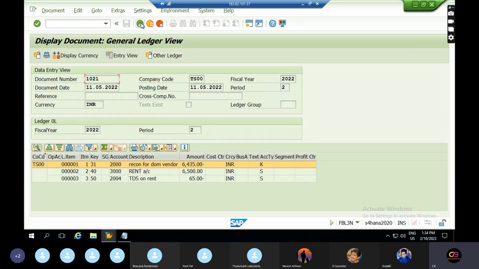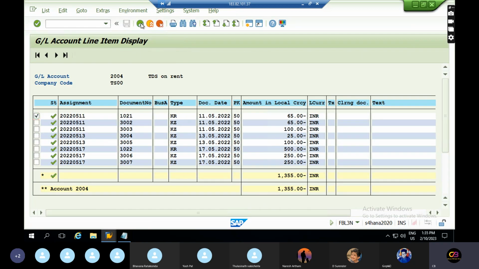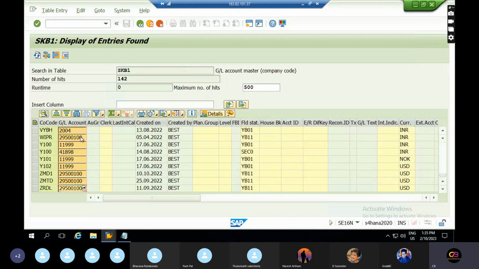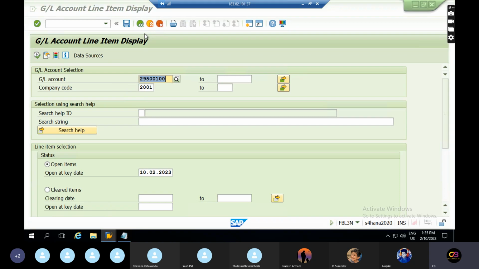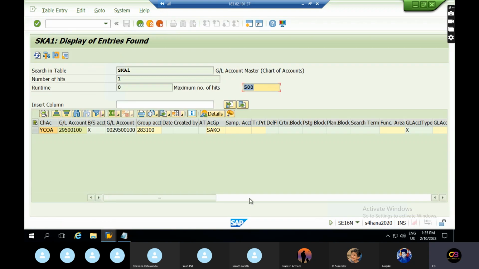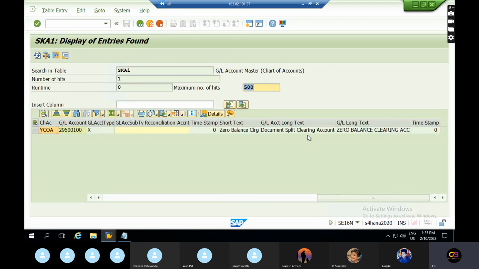I want to see the zero balance related entries only. Is this zero balance or not? Check. It's a zero balance document splitting clearing account.